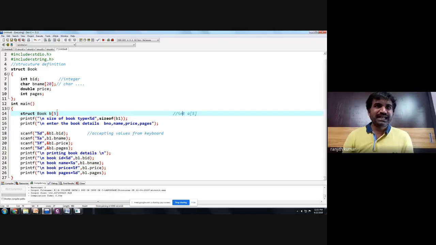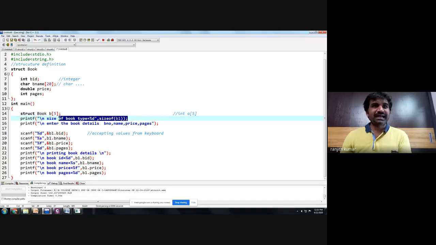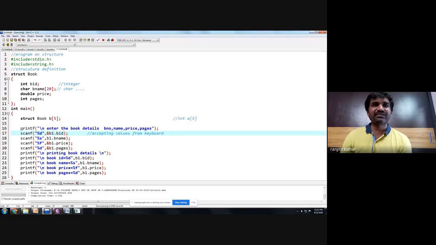So what is the data type here? The data type is struct book. What is the array name? B. What is the size of the array? 5. Now how to accept here? The important, interesting question is how to accept. The accepting is very simple using scanf only, but how many times? 5 times you have to accept.